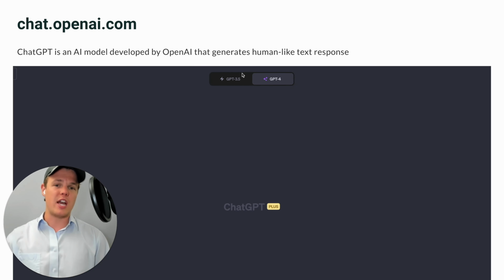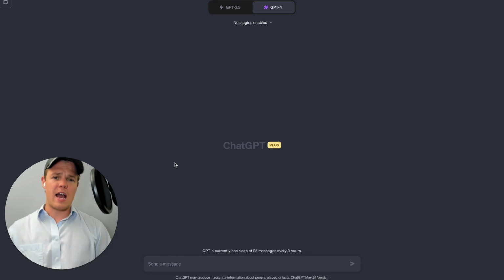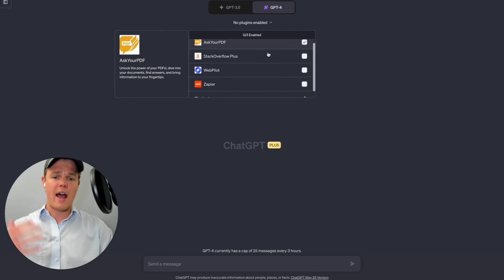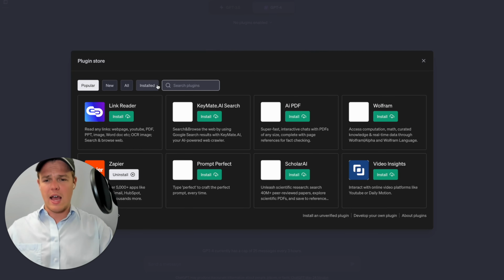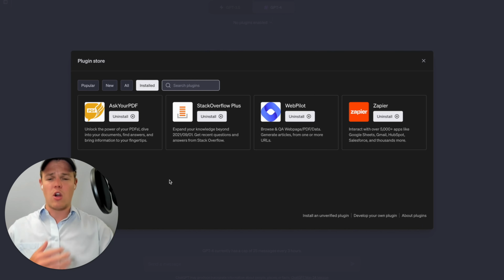Let's go ahead and jump over to ChatGPT and show some powerful ways we can use it. So we here at Web Cafe AI encourage you not only to use the API for ChatGPT, but also the actual front-end UI for ChatGPT due to a plethora of reasons. One being the ability to access plugins is huge. As you see here, the top plugins that we're personally using are Ask Your PDF, Stack Overflow Plus, Webpilot, and Zapier.